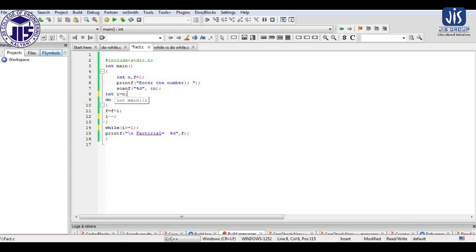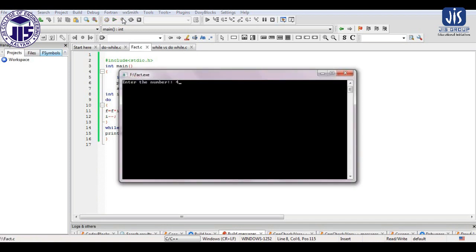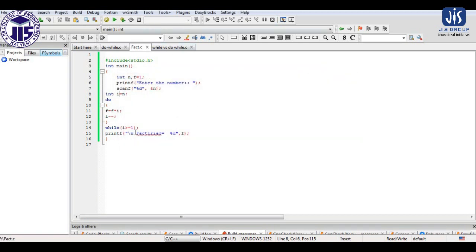So it will be 4 if the value of n we consider as 4. Next the value of i will be 3, so it is 4 into 3. Next the value of i will be 2, so it is 4 into 3 into 2, and so on. So consider 4. The same result we are getting, that is 24. So this is an application of the do while loop, where we apply the do while loop.